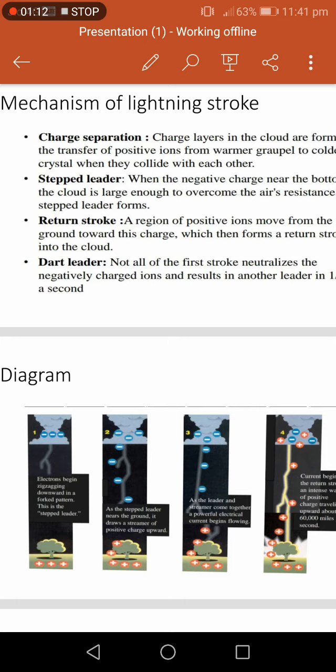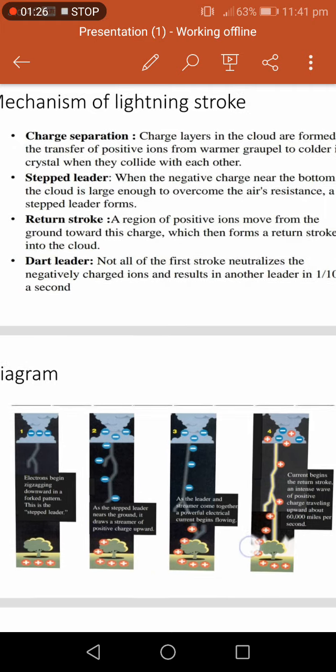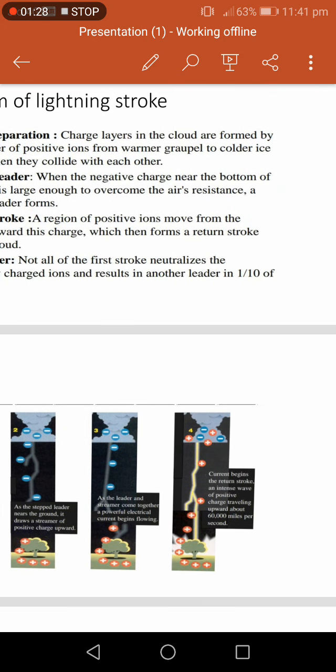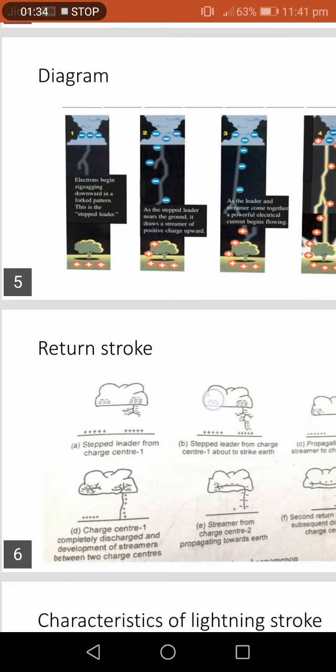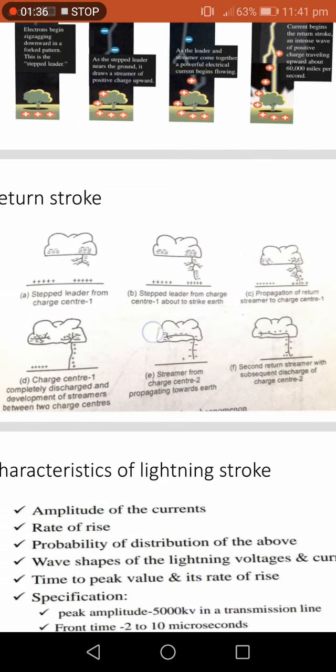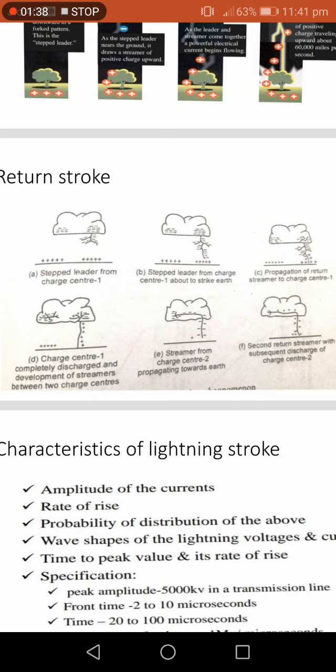When the step leader is near the ground, it draws a streamer of positive charge upward. As the leader and streamer come together, a powerful electrical current begins flowing. Then the current begins the return stroke, an intense wave of positive charge traveling upward at 60,000 miles per second. See the variations in the diagram A, B, C.